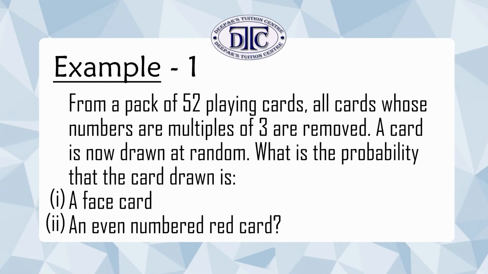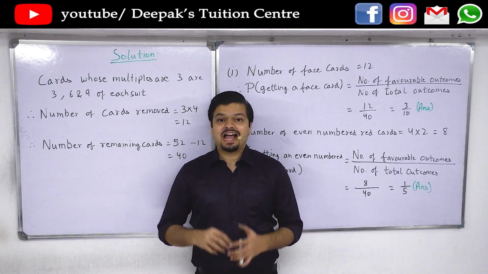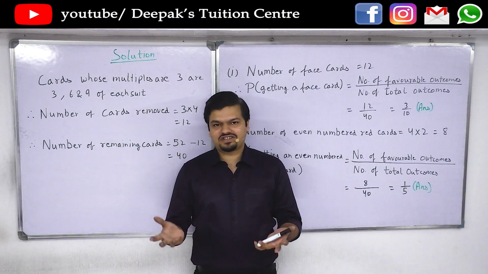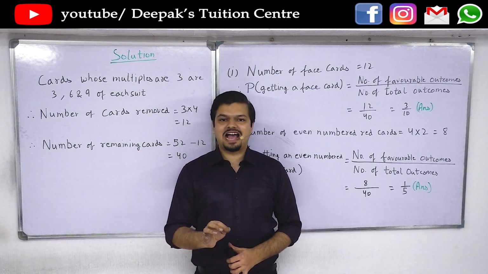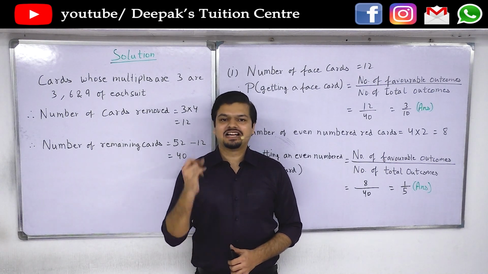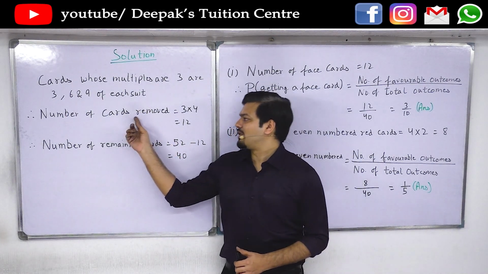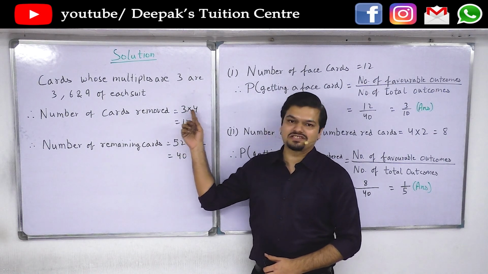From a pack of 52 playing cards, all cards whose numbers are multiples of 3 are removed. A card is now drawn at random. What is the probability that the card drawn is subpart 1, a face card, subpart 2, an even numbered red card? So the question is about playing cards, and of the 52 playing cards that one generally has, all the cards which have multiples of 3 are removed. So therefore the numbered cards which are multiples of 3 are 3, 6 and 9. From every suit, there are 4 suits. So therefore 4 3s are 12. That is, number of cards removed equals 12.